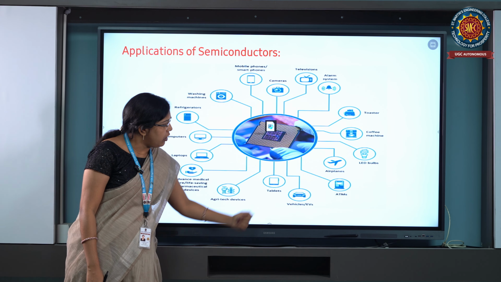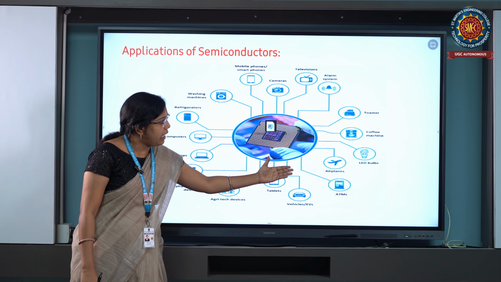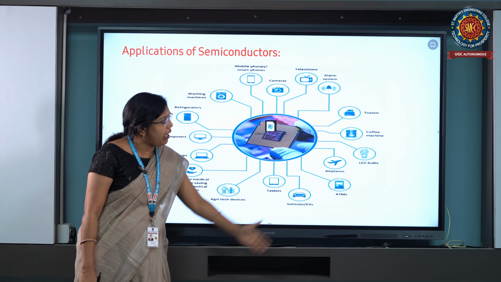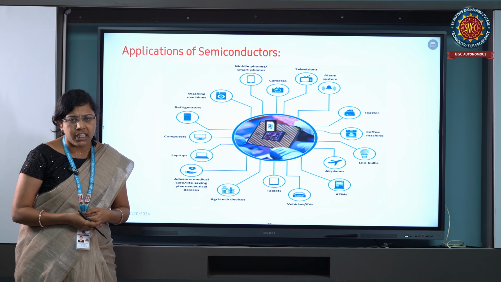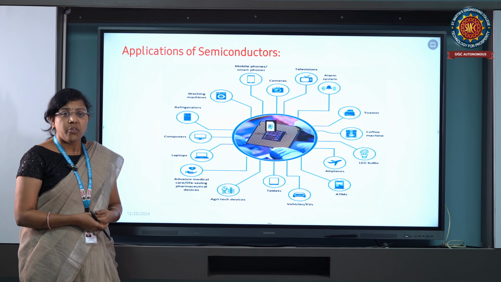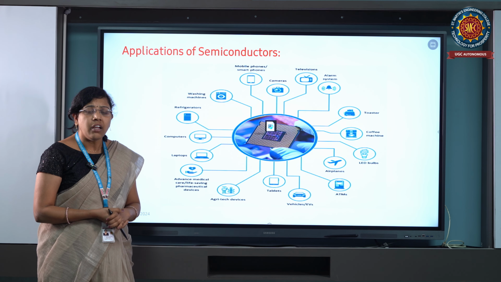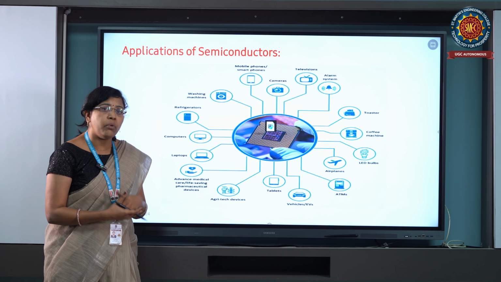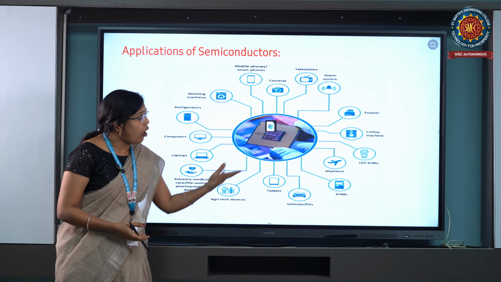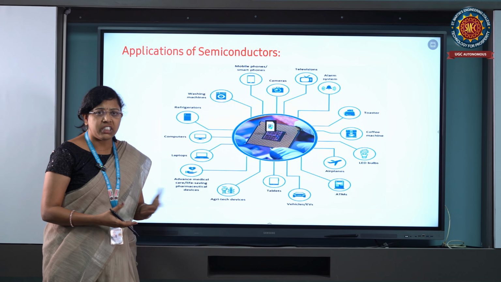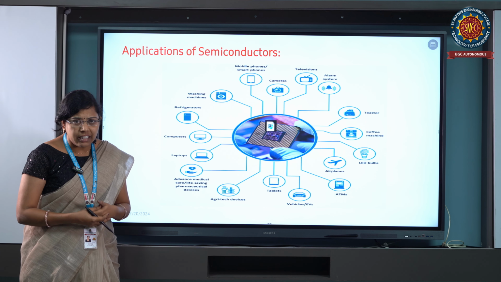When coming to vehicles, ATMs, airplanes and LED bulbs, we know that an LED bulb is constructed with semiconductor materials, which are P-type semiconductor materials. LED means light emitting diode. Now the diode is one of the examples of a semiconductor material. And coffee machines and toasters are also good examples of semiconductor materials.